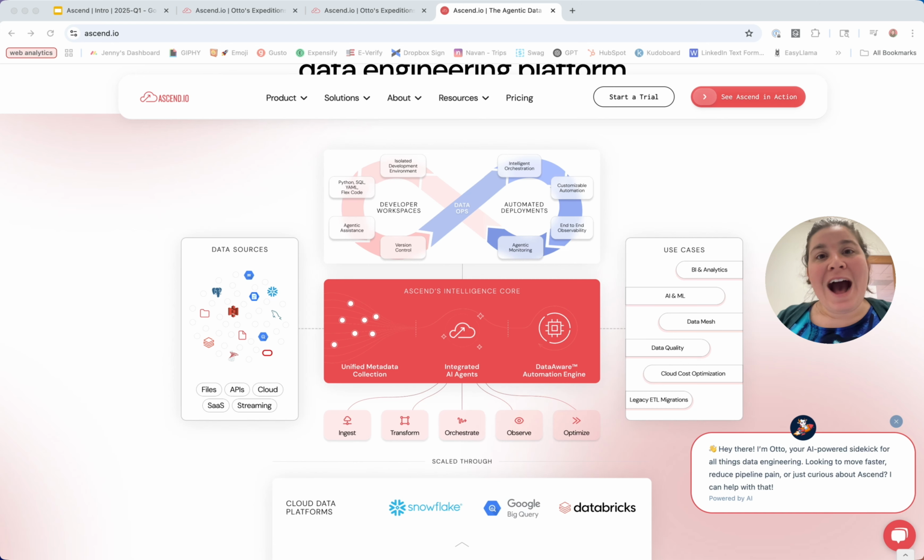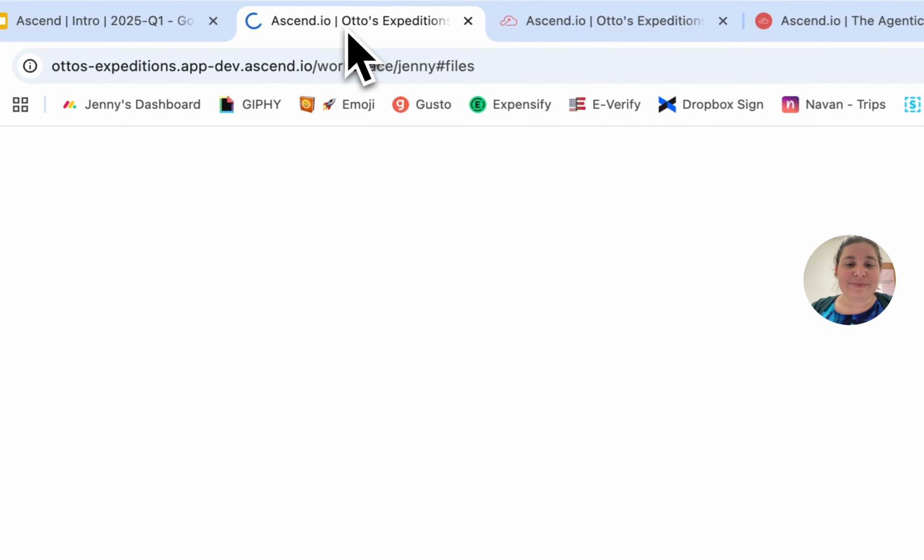So enough of the high-level overview. Let's get into the platform itself. Within the platform, you have developer workspaces and automated deployments. Workspaces are where developers build and develop their data pipelines, and deployments are where those are deployed to run in production. Let's look at our workspace.